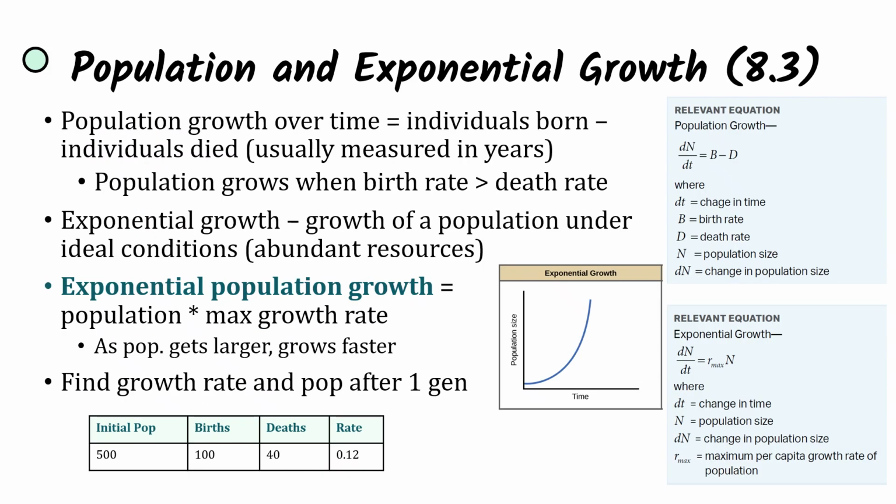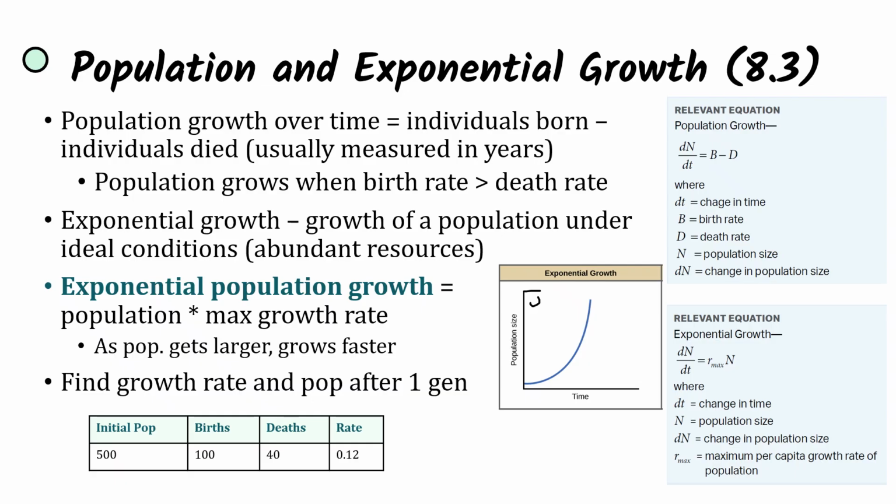So now that we've discussed these different demographics, we can look at population growth. So population growth over time is going to be the individuals born minus the individuals that died, and usually measured in years. And population is going to grow when the birth rate is larger than the death rate, when you have more people born than dying. And so when there are abundant resources, there are ideal conditions, a population can grow as much as it wants to. We see exponential population growth, where we can look at this curve. It's called a J curve because it slopes up like a J.